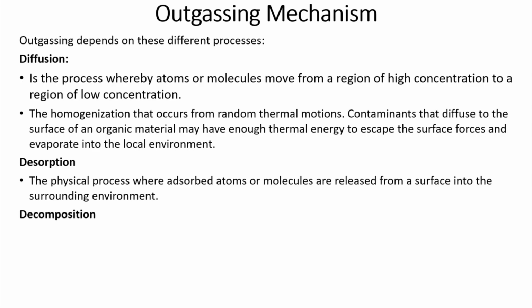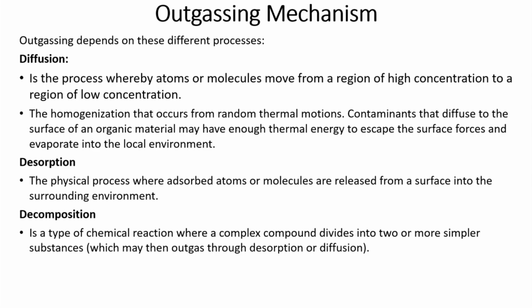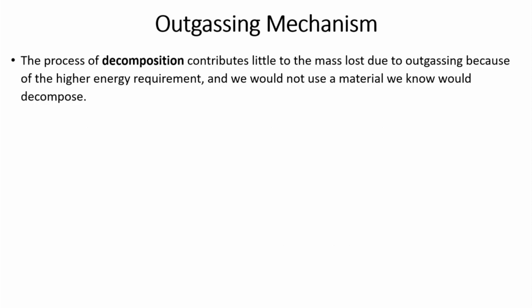The third phenomenon is called decomposition. Decomposition is a type of chemical reaction where a complex compound divides into two or more simpler substances, and after that these may outgas through desorption or diffusion. The process of decomposition generally contributes very little to the mass loss, because, as we have seen, the effect of outgassing is the mass loss of the spacecraft bodies.